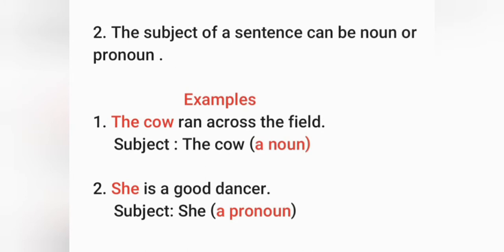Next point, the subject of a sentence can be a noun or a pronoun. Examples, the cow ran across the field. Here in this sentence, the subject is the cow, that is a noun. And she is a good dancer. In this sentence, the subject is she, that is a pronoun. It means a subject of a sentence can be a noun or a pronoun.